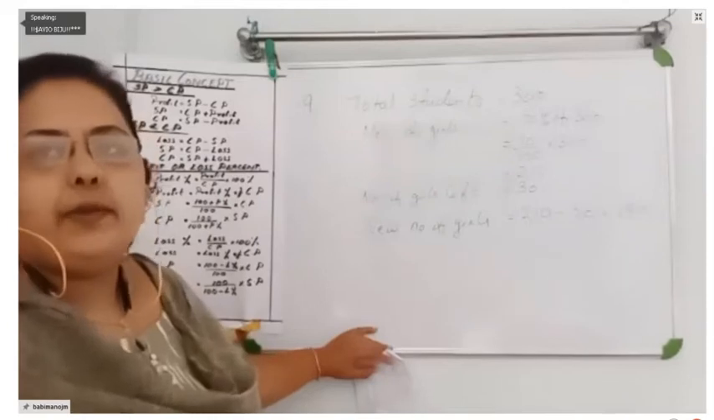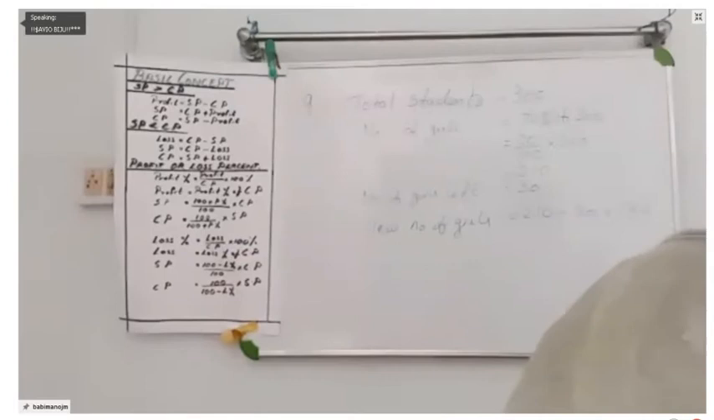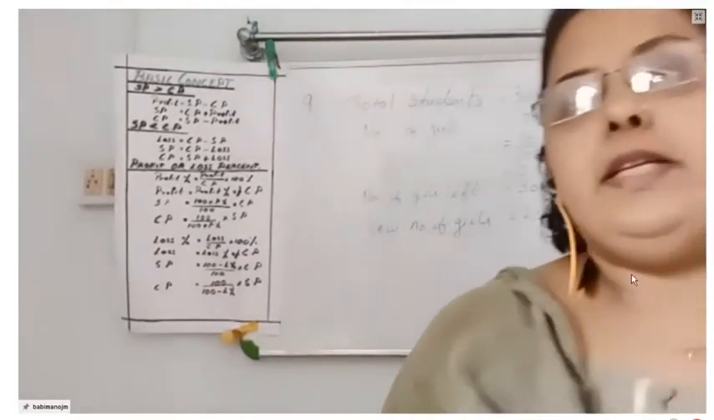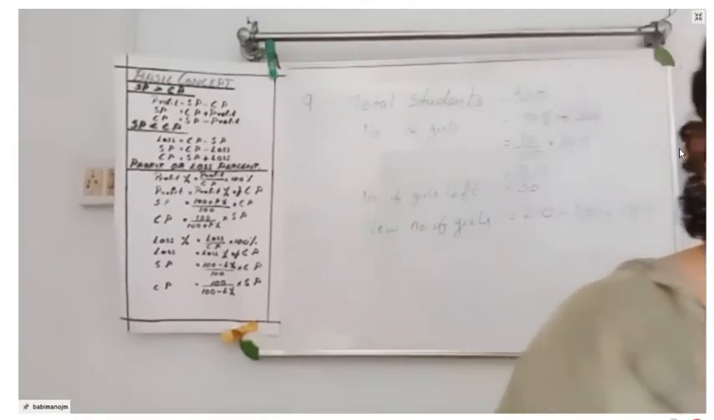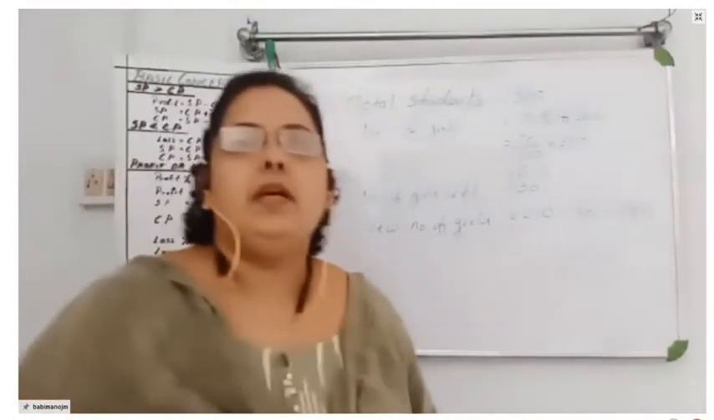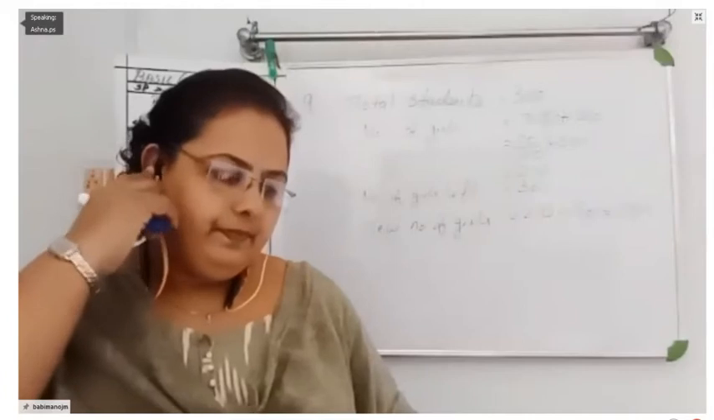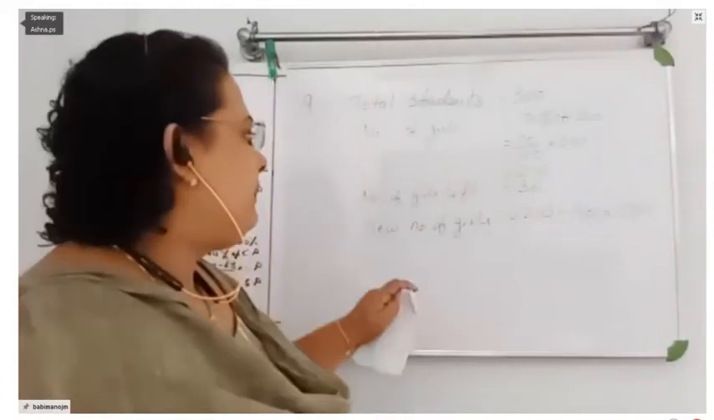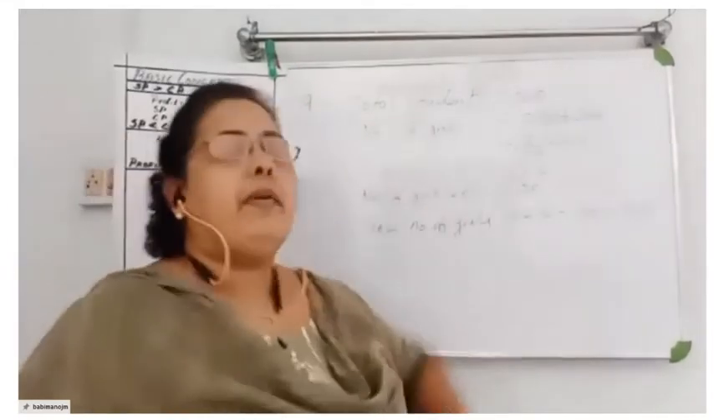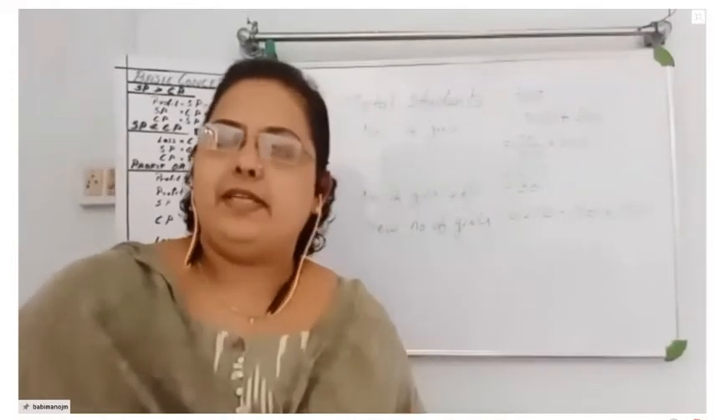Now what is asked in the question? Percentage. Read the question. What is the new percentage of girls in the school? How you can find the new percentage of girls? 180 by 300 into 100%. Will that total number be 300? Since 30 already left, isn't it?